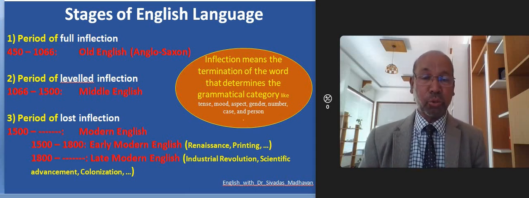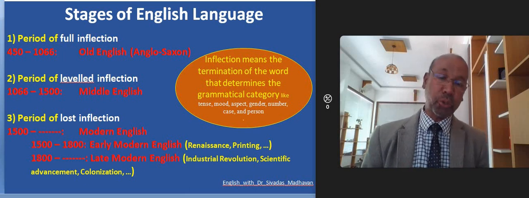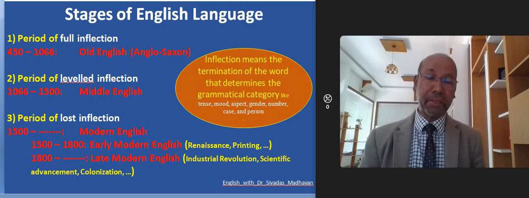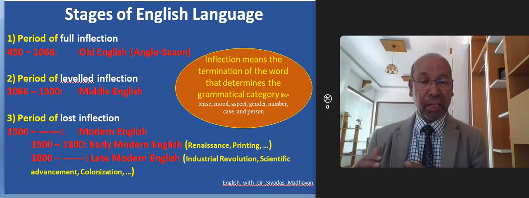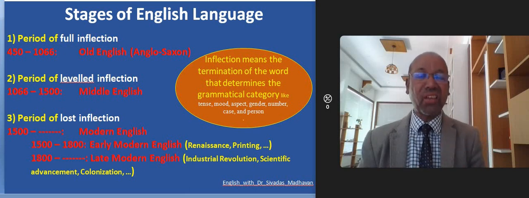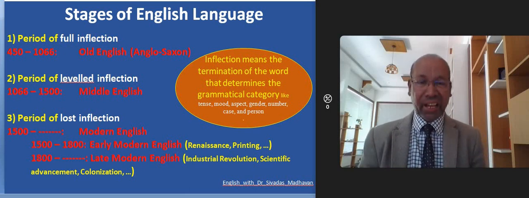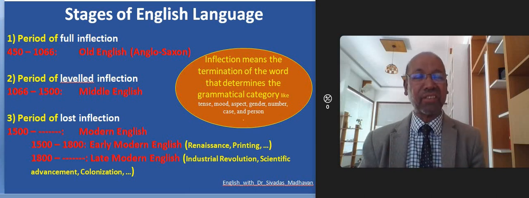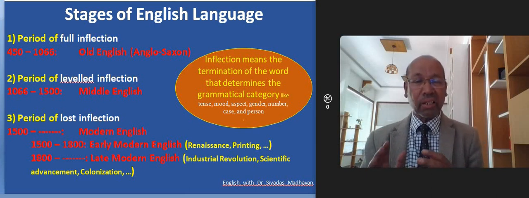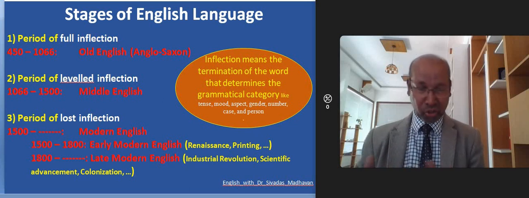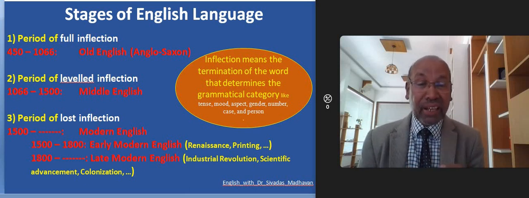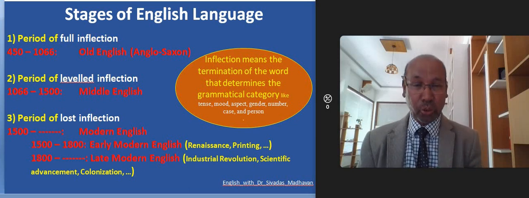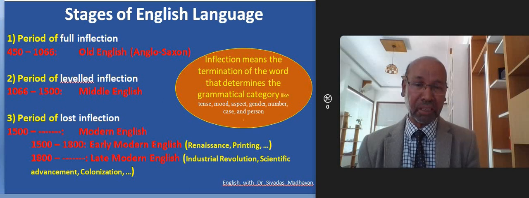Anglo-Saxon refers to the language used by Anglo-Saxons and Jutes, the 3 tribes that came from Germany to settle in Britain. And only when they came, the language of the British people was anglicized. That means the language of Anglo-Saxons and Jutes influenced, and the language of British people got changed. And that had the influence of the inflections. The inflections of the language of Anglo-Saxons and Jutes came to the language of British people.